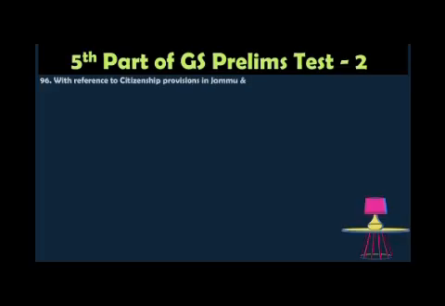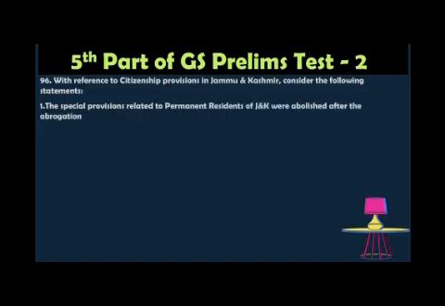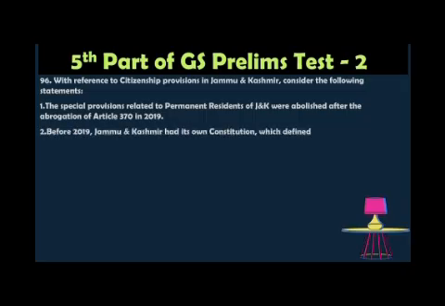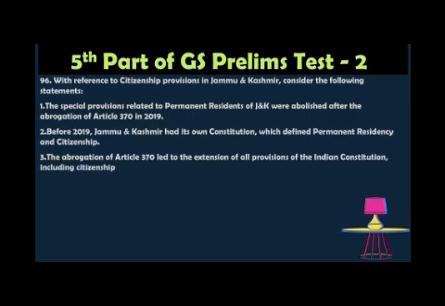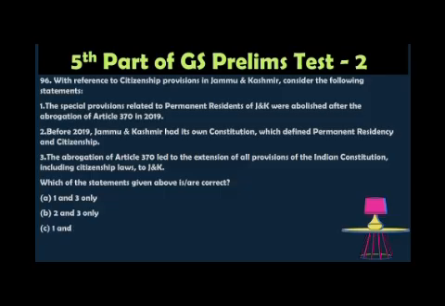Question number 96, with reference to the citizenship provisions in Jammu and Kashmir, consider the following statements. One, the special provisions related to the permanent residents of J&K were abolished after the abrogation of Article 370 in 2019. Two, before 2019, Jammu and Kashmir had its own constitution which defined permanent residency and citizenship. Three, the abrogation of Article 370 led to the extension of all the provisions of the Indian Constitution, including citizenship laws, to J&K. Which of the statements given above is correct? Option A, 1 and 3 only; option B, 2 and 3 only; option C, 1 and 2 only; option D, 1, 2 and 3. The correct statement is